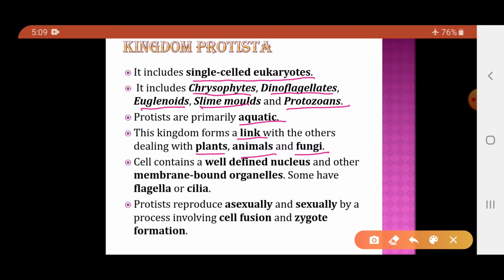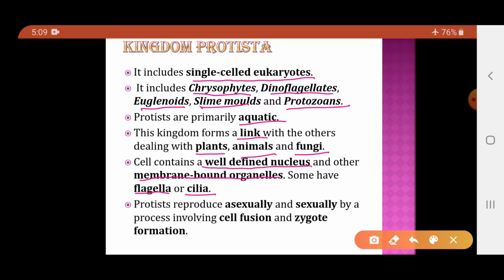Now the characteristics of the cell: as the organisms are eukaryotic, the cell will contain a well-defined nucleus, as well as membrane-bound organelles like mitochondria, Golgi apparatus, endoplasmic reticulum, etc. And those organisms which are motile may have flagella or cilia. Cilia and flagella are the organelles mainly responsible for the motility of the organisms.